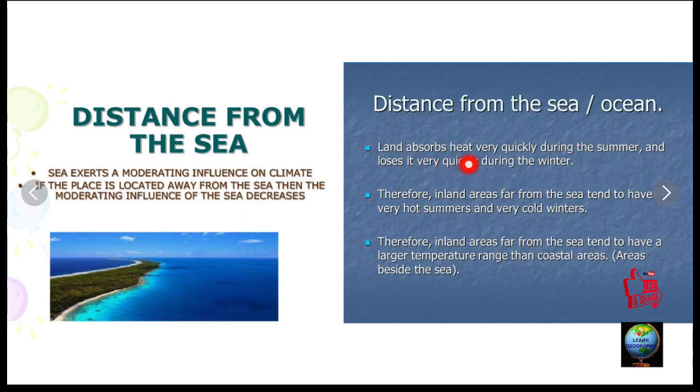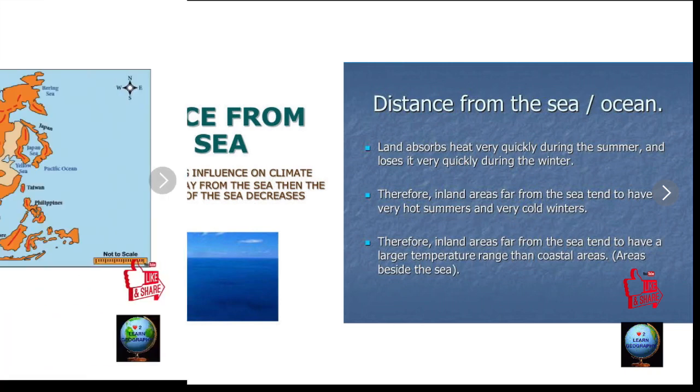Why? Because land absorbs heat very quickly during the summer and loses it very quickly during the winter. So inland areas which are far away from the sea have very hot summers and very cold winters, extreme summers and extreme winters. Therefore, inland areas have a larger temperature range than coastal areas. Temperature range means what? Temperature range means the difference between high and low temperature during a day. This is already explained in the video on weather and climate.